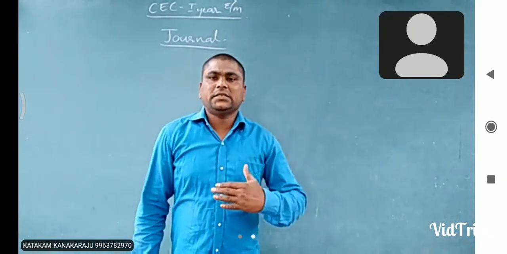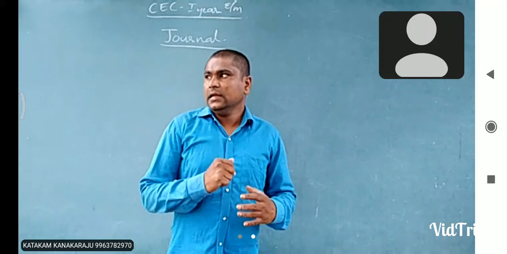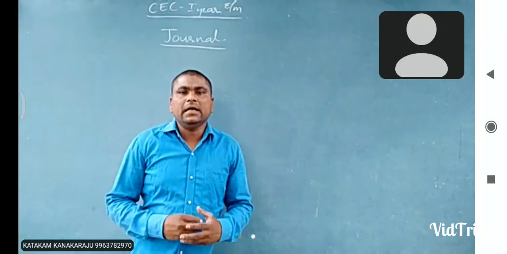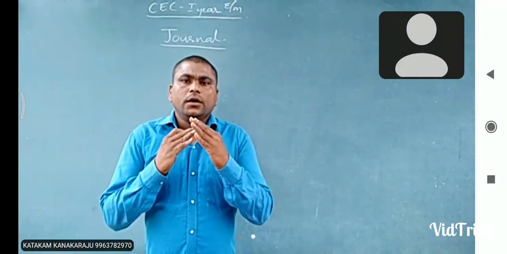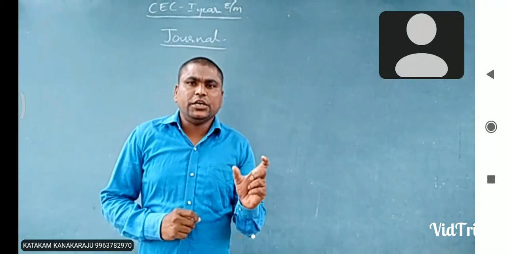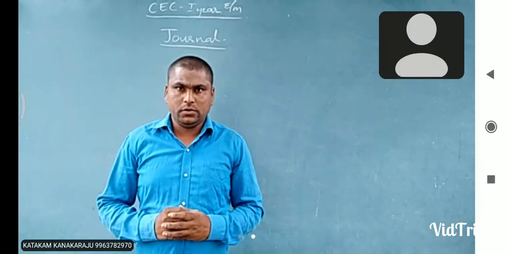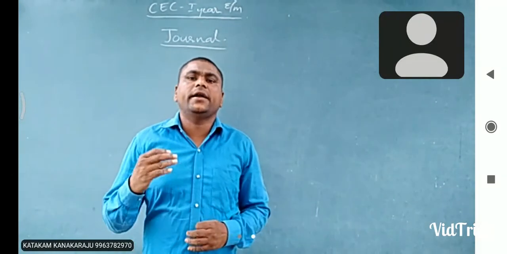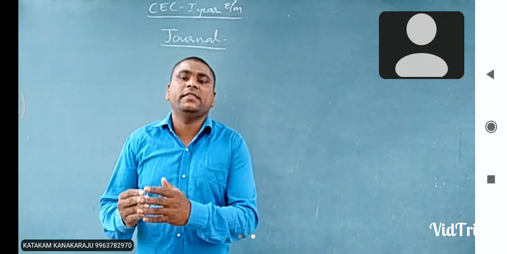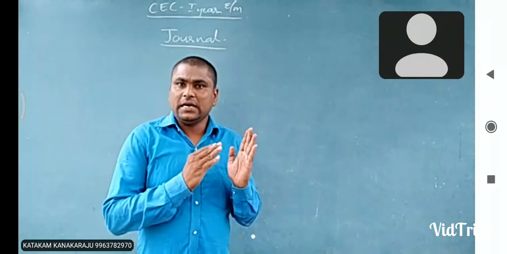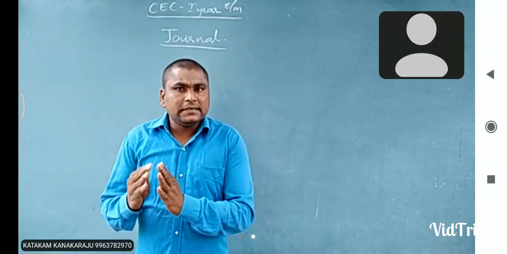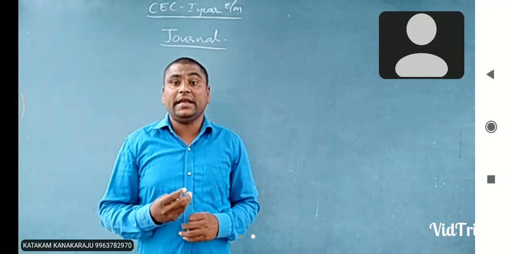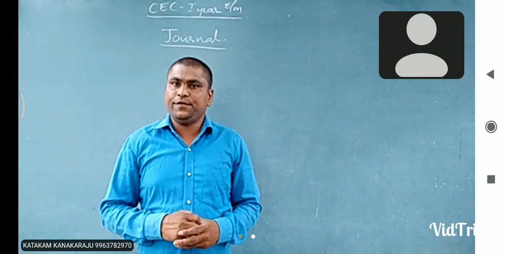The first step in accounting. See here, what is a journal? First of all, the journal is a daily book. It is a book in which business transactions are recorded in chronological order as and when they occur. So the journal is a daily book. In which order are business transactions recorded in this journal? Chronological order, when they occurred.